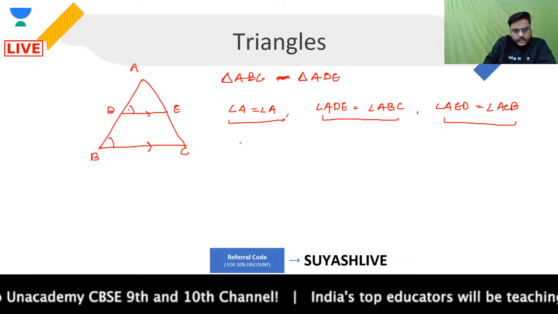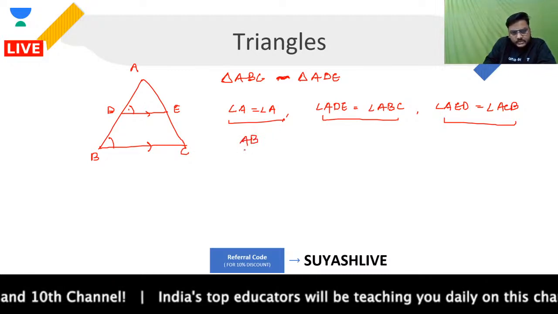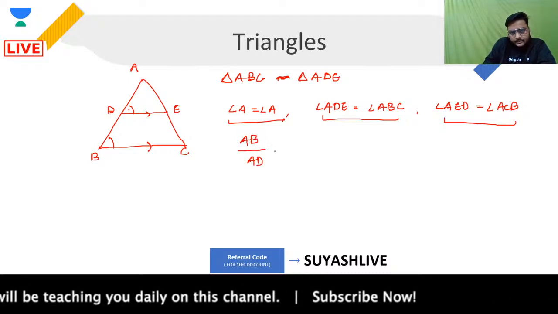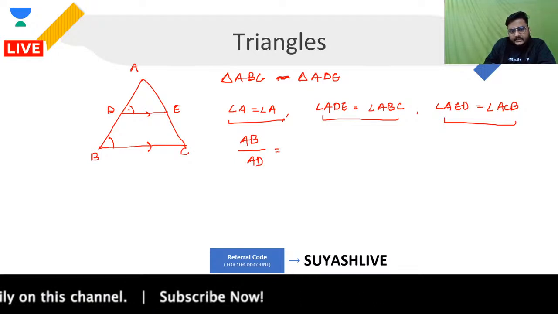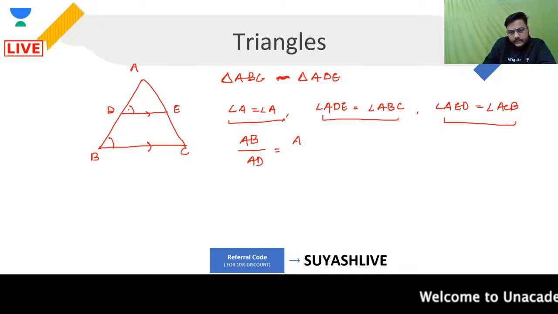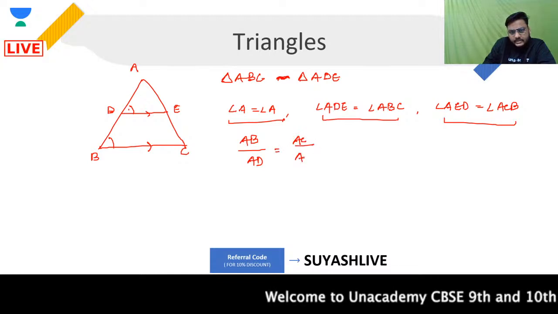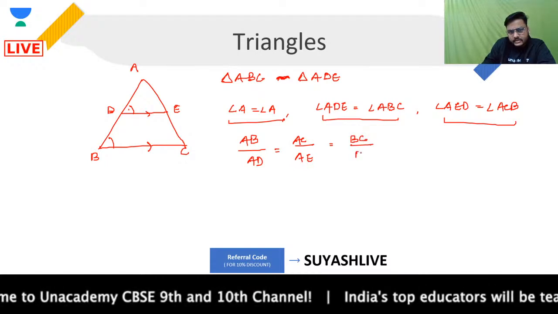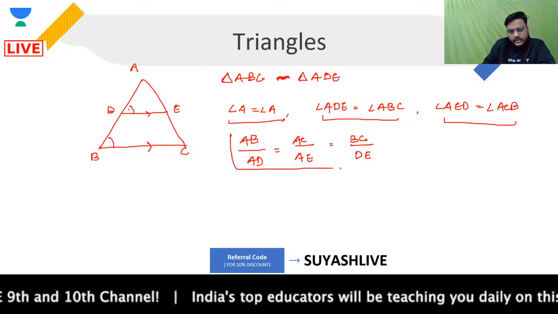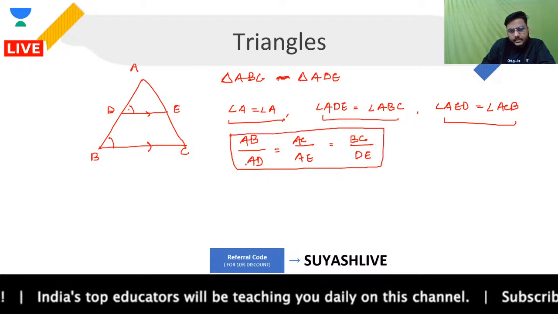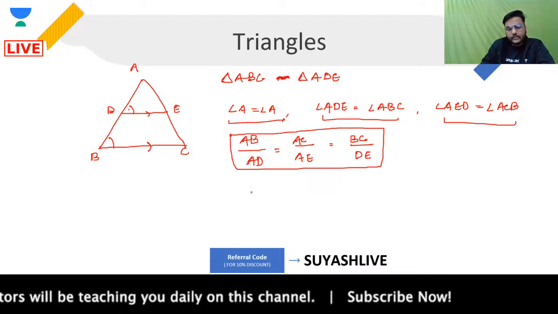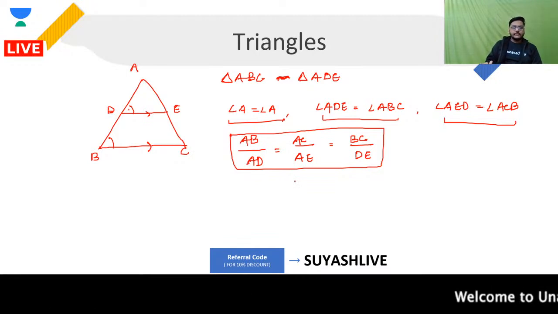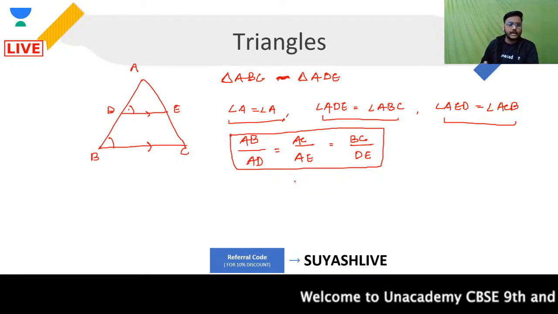Let's write it. If I'm talking about AB, the corresponding side for AB is AD. Then that will be equal to AC, and the corresponding side to AC is nothing but AE. And that will be equal to BC, and the corresponding side is nothing but DE. Are you clear with this, everyone? You got the point, yes or no? So AB upon AD is equal to AC upon AE is equal to BC upon DE. This is what I will be having over here.